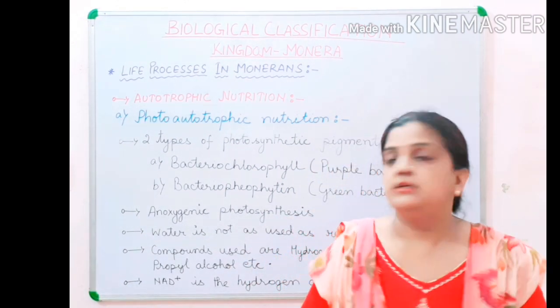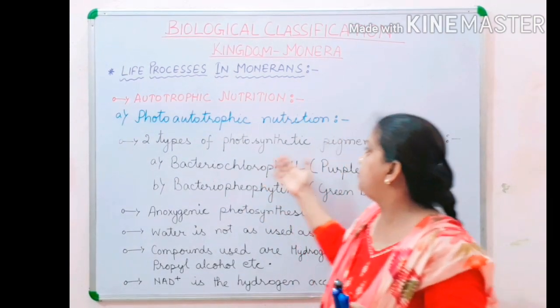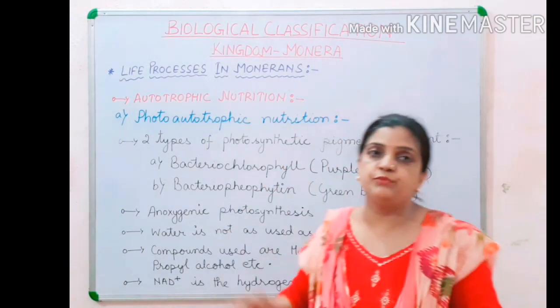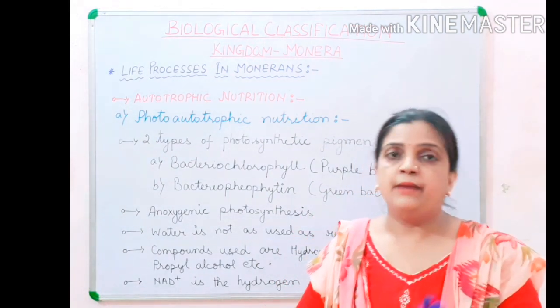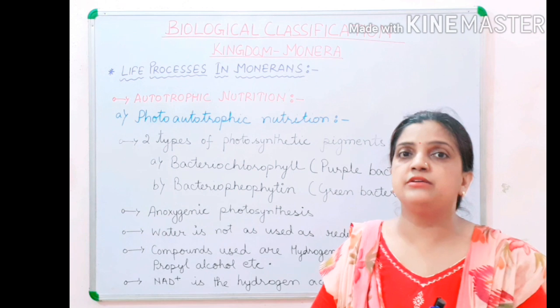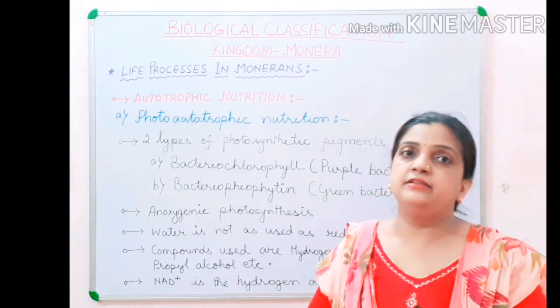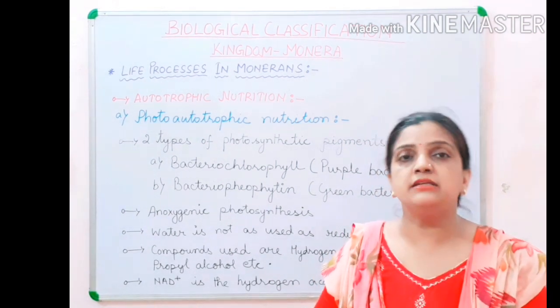Now children, moving back, according to photosynthetic pigments, there are two types of pigments, bacteriochlorophyll and bacteriopheophytin. Bacteriochlorophyll is present in purple bacteria and bacteriopheophytin is present in green bacteria.